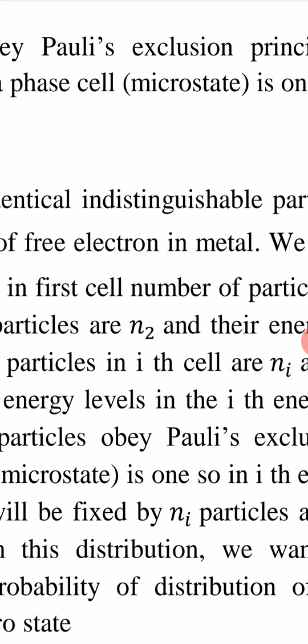So in a phase cell or in a microstate, there can be either 0 particles or 1 particle. Maximum number of particles is 1.